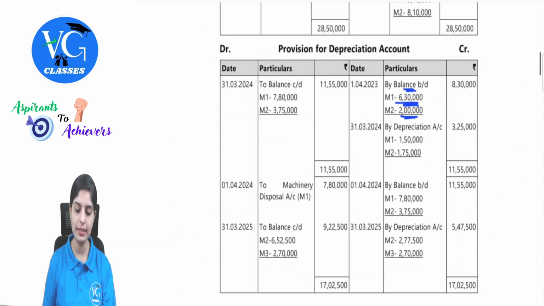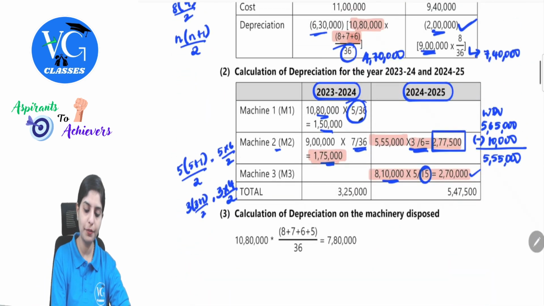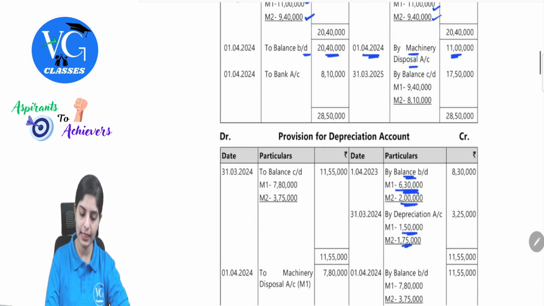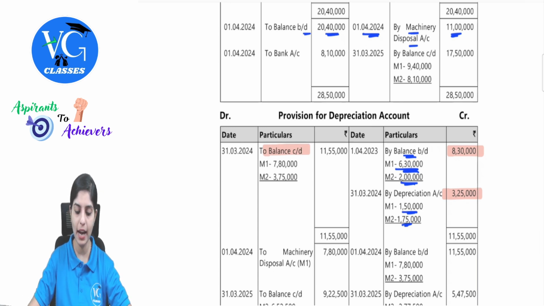Now let's observe how this is getting reflected in the ledger. See, as on 31st March 24, for machine number 1, we found the depreciation to be 1,50,000, and for machine number 2, 1,75,000. I hope you are all understanding how we are getting this. That is what is being entered here. Clear? And then after considering this, 8,30,000 plus 3,25,000 will be 11,55,000, which will be taken as balance carried down. For machine number 1, 6,30,000 plus 1,50,000. That is your total depreciation getting added, and the same for machine number 2 as well. Clear with this? So this is for the year ended 31st March 2024.